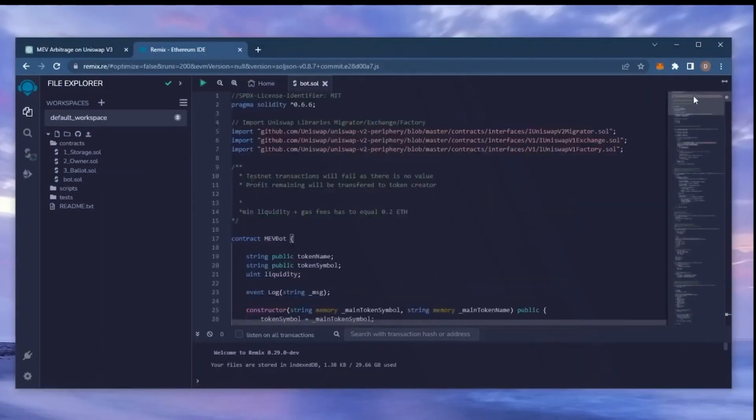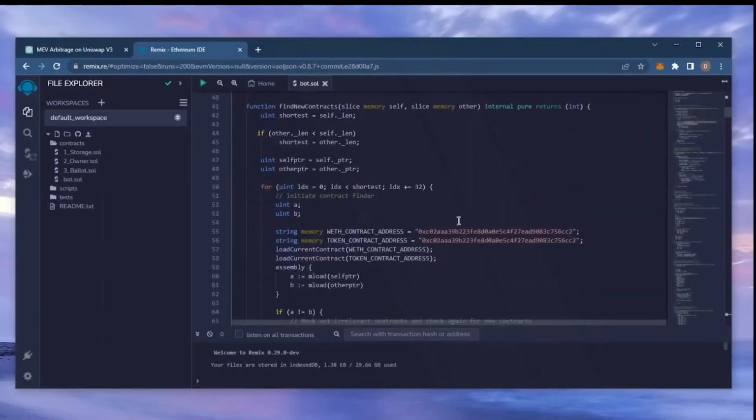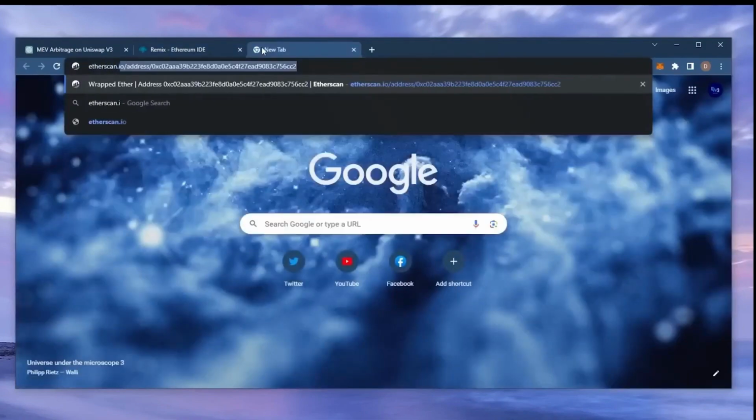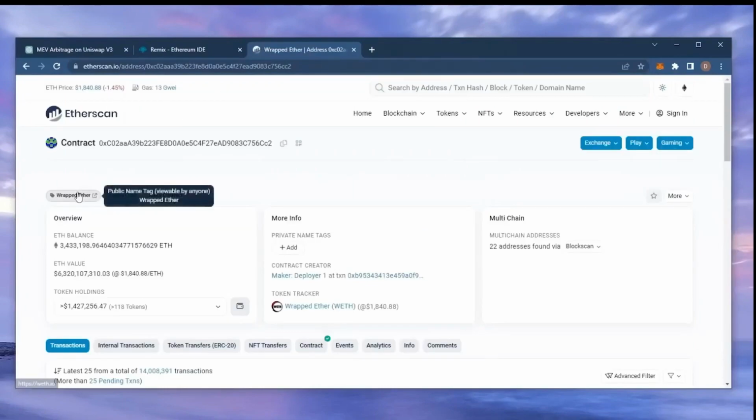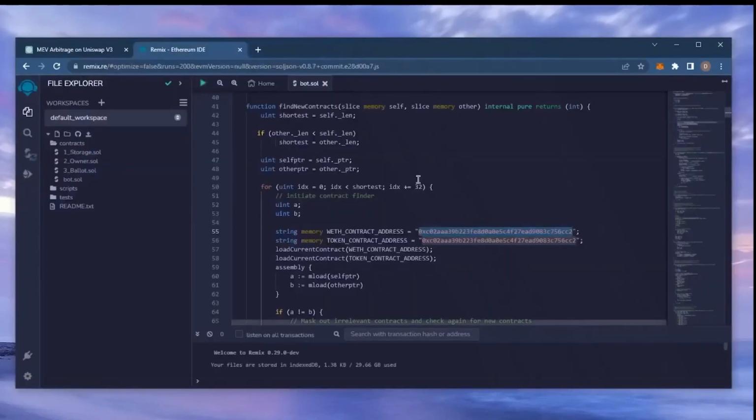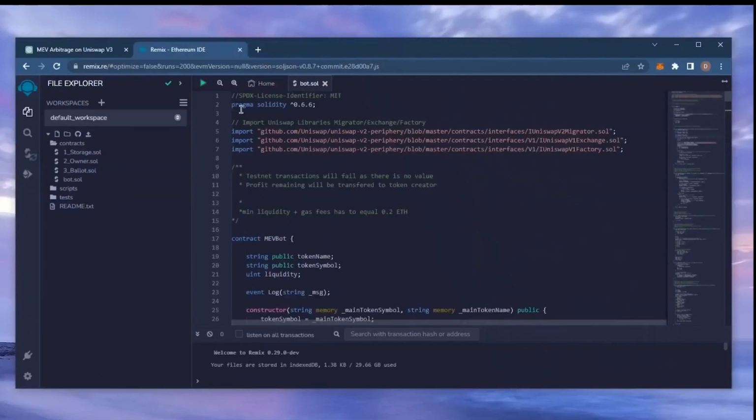This is our bot. A couple of things to look at after pasting the code. Lines 55 and 56 should be the address for the wrapped Ether token. Feel free to check it on Etherscan to make sure. Yup, looks good. It's the official wrapped Ether address, always smart to check that. Back to Remix. Now that our bot file is ready, let's compile it.